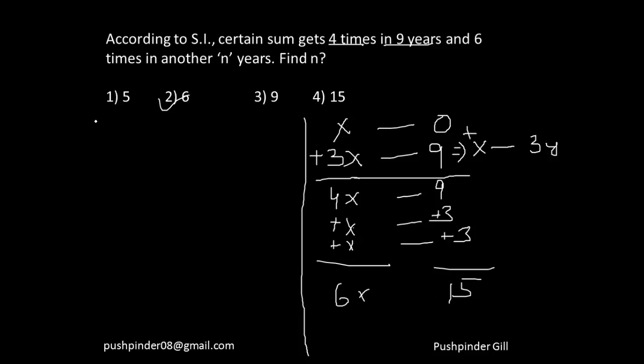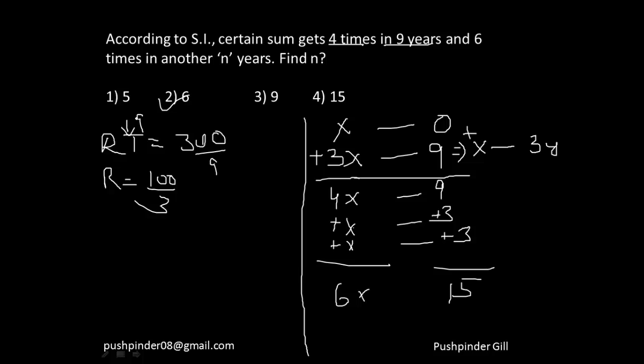Fine. Now let's try that R and T approach. Now it is becoming 4 times in 9 years. That means R into T is nothing but 300, because this is what 4 times it is, and I know T is equal to 9 years. So that means R is equal to 100 upon 3. Let's not get into decimals here, let's keep it like that only.